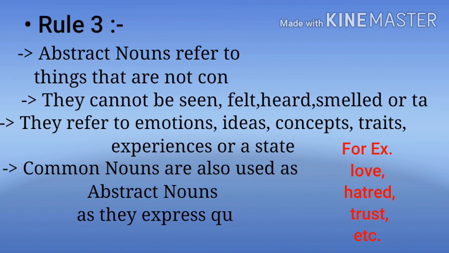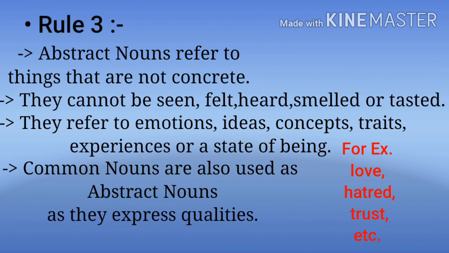The next is rule 3. Rule 3 discusses abstract nouns. They cannot be seen, felt, heard, smelled or tasted. They refer to emotions, ideas, concepts, traits, experiences or a state of being. These are all abstract nouns. Abstract nouns express qualities. I give you examples: love, hatred, trust, etc. These are all feelings. You cannot touch, smell, see or taste them. Sometimes a common noun is used as an abstract noun because it expresses a quality at that time. So be patient and watch the video till the end.